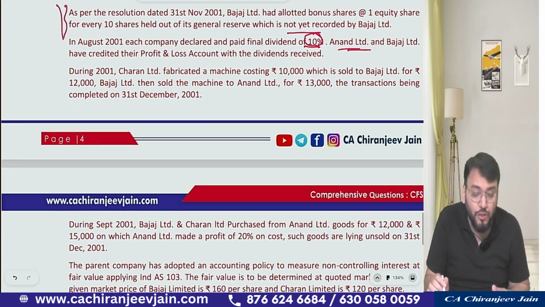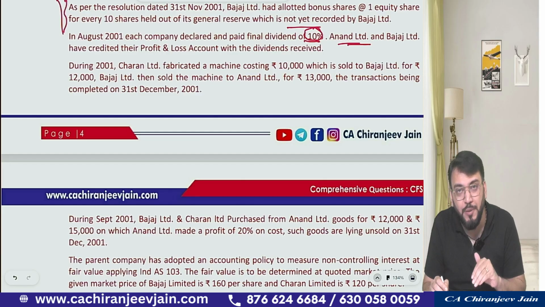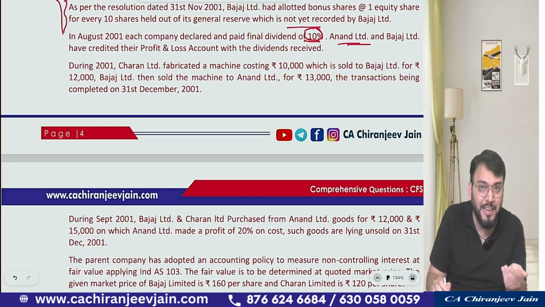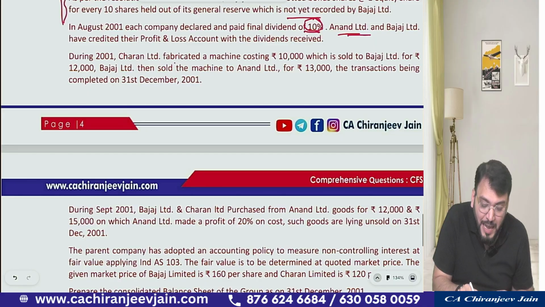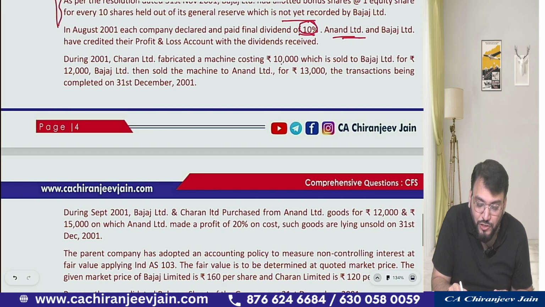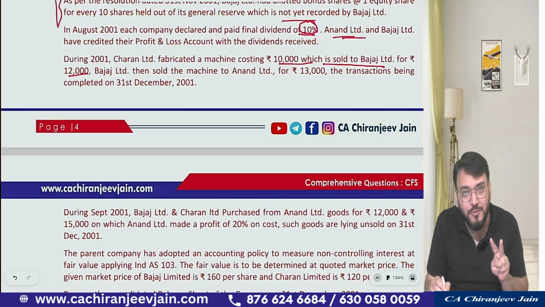Then I have given two transactions related to intercompany transactions. One is related to transfer of PP from subsidiary company to parent company, and one is related to transfer of stock from parent company to subsidiary company. You can see Charan Limited has transferred one machine costing rupees 10,000, which is sold to Bajaj Limited for rupees 12,000. So in this case the unrealized profit of Charan Limited will be 2,000, that will be adjusted in AOP of Charan Limited.